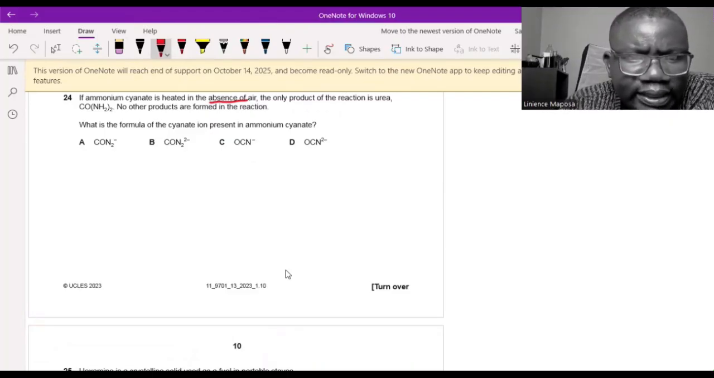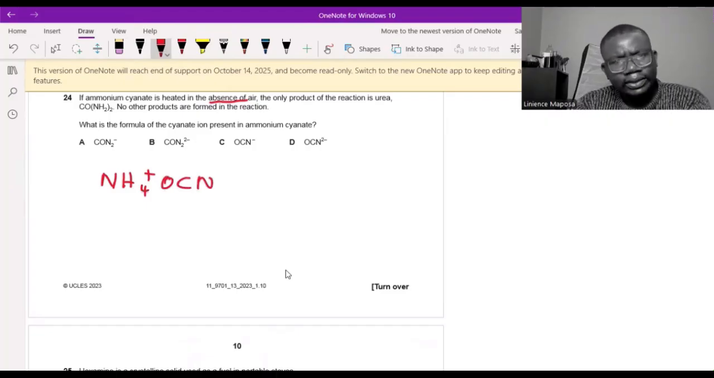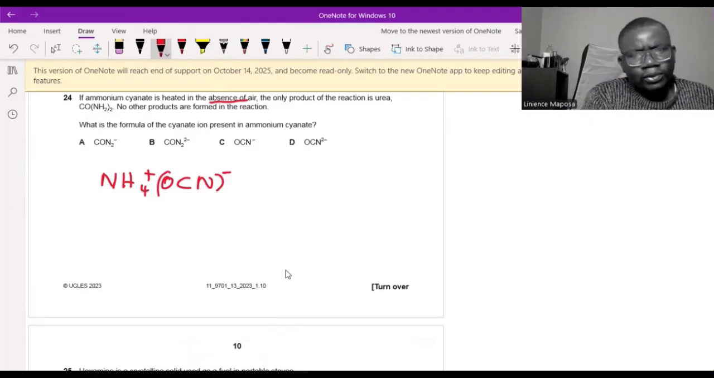What is the formula of the cyanate? Ammonium cyanate. Okay. So if I look at the product formed, it's got carbon, oxygen, nitrogen, and hydrogen. I have nitrogen and hydrogen, so I need carbon and oxygen. So OCN, cyanate, like so. So this one is the cyanate ion, isn't it? Because one ammonium, one cyanate.